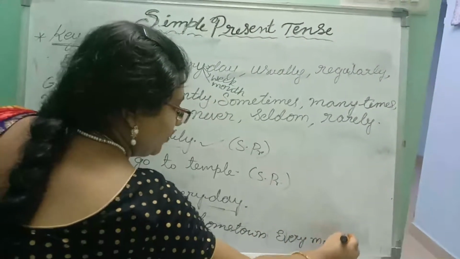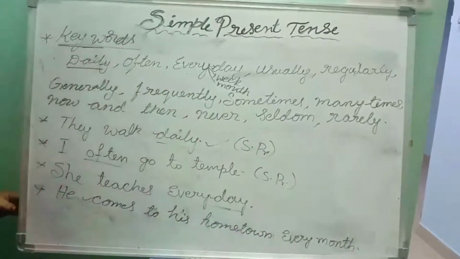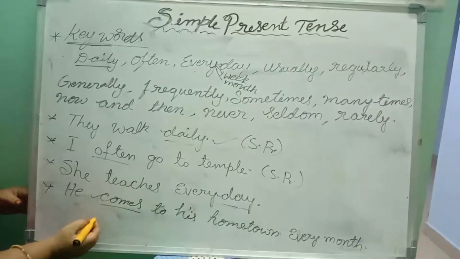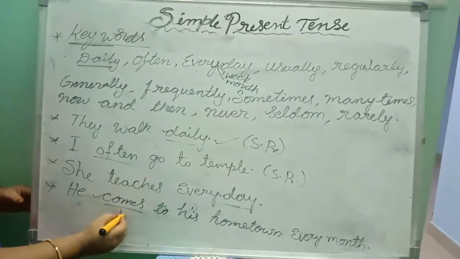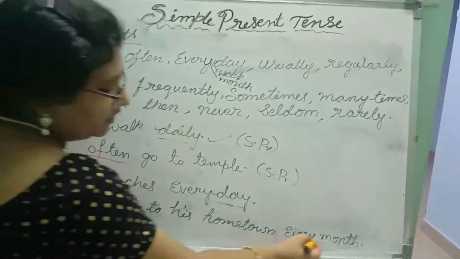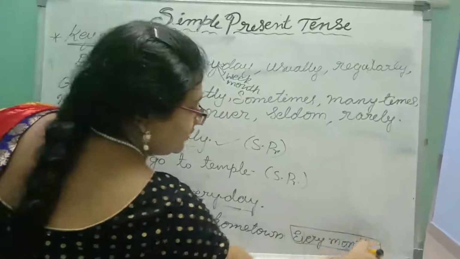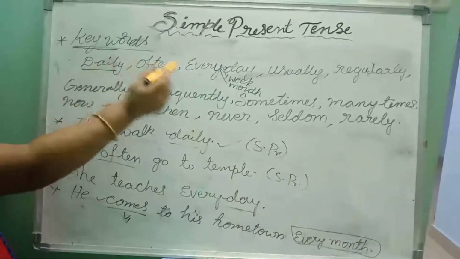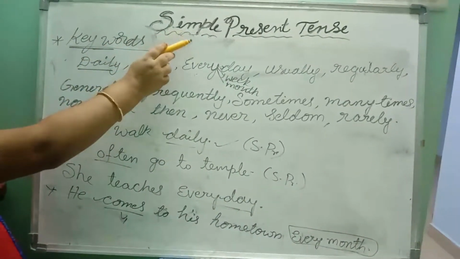Here comes is V1. Every month is the keyword. So all these are keywords for simple present tense.